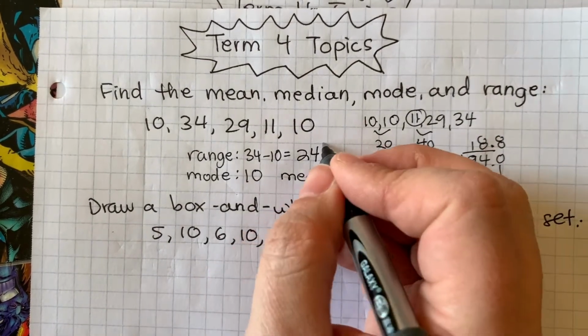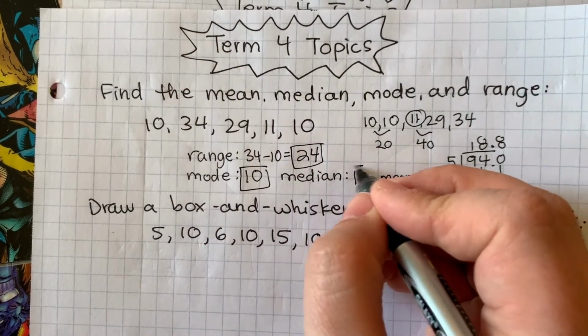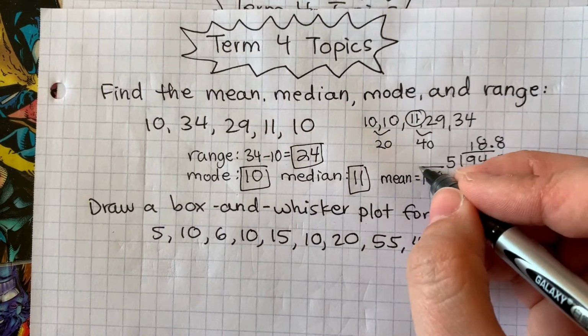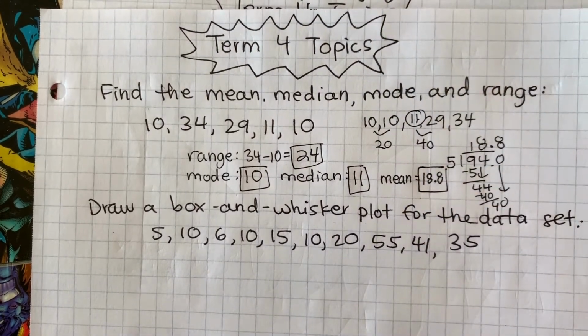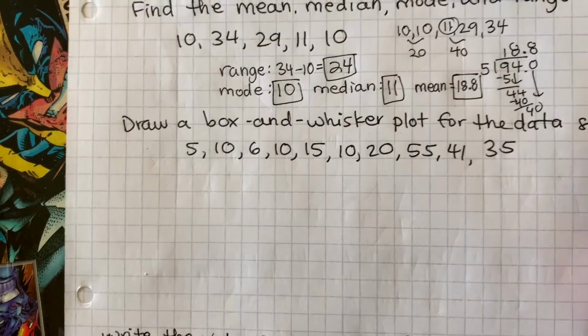There we go. So the range is 24, the mode is 10, the median is 11, and the mean is 18.8. All right. Drawing a box and whisker plot for the data set.